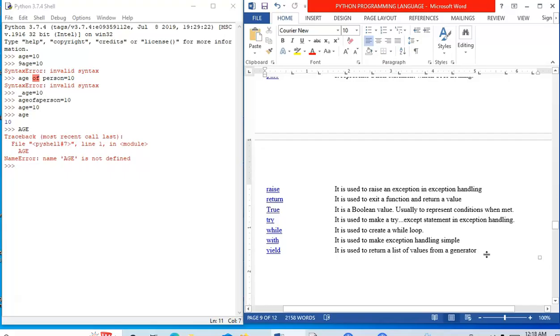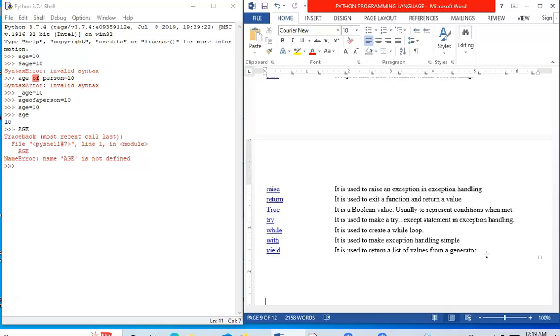Raise, it is used to raise an exception in exception handling. Return is used to exit a function and return a value. True, it is again a boolean value, something opposite to that of False. It is usually used to represent conditions when met. Earlier we had seen False. It is a statement that results in false when the condition is not met, whereas the statement results in true when the condition is met.